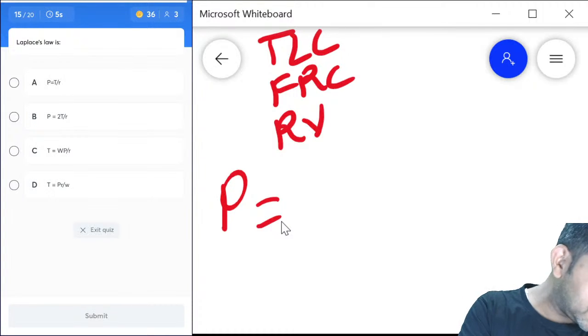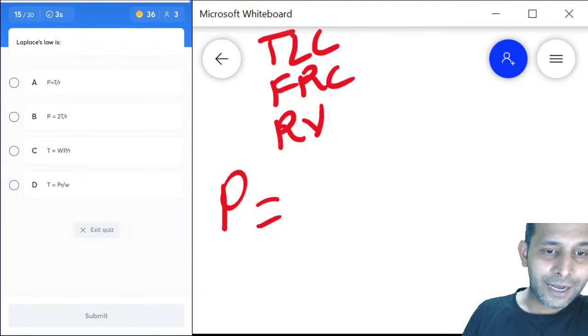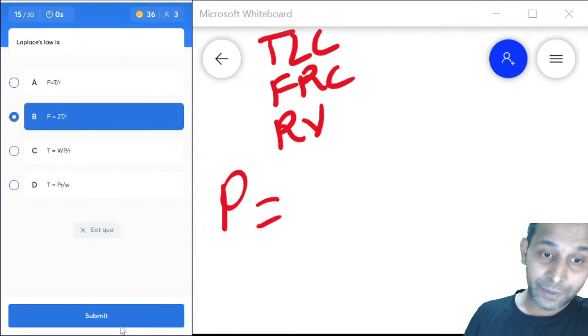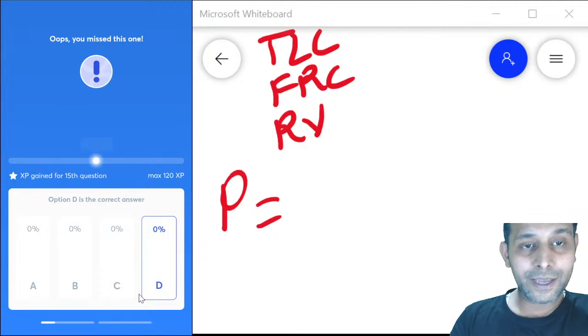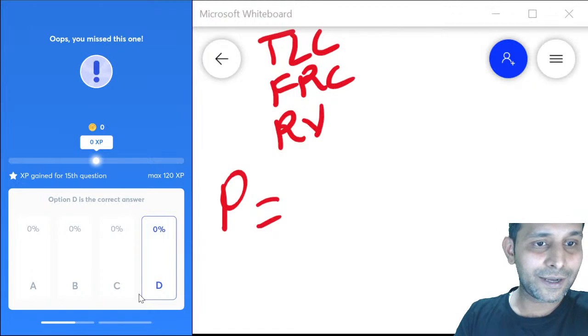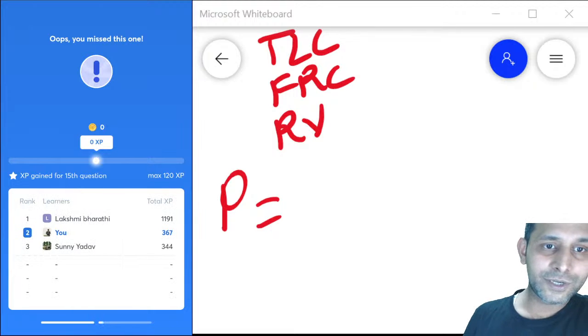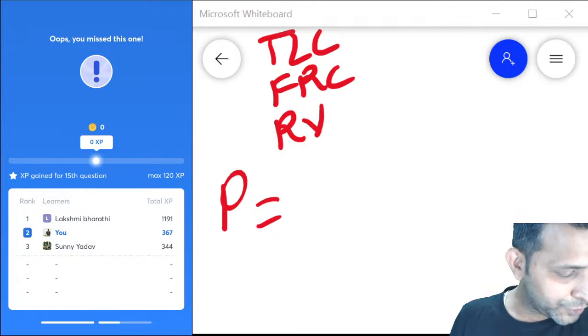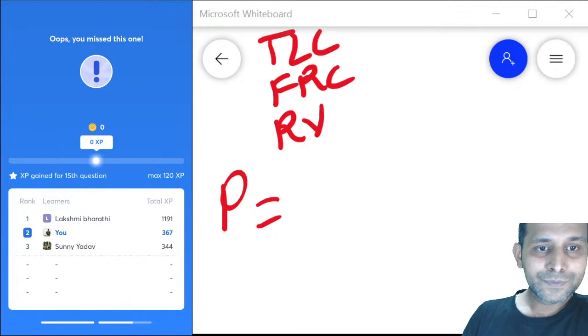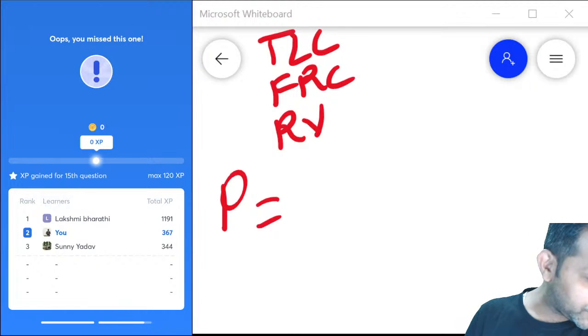What do you think is the right answer, Dr. Irana? I think the answer is very much clear. Laplace law has got many other formats also. Yes, I have missed the answer. Pressure is equal to 2T upon R is the right answer here. Going for the next question. Let us look at the next question here.